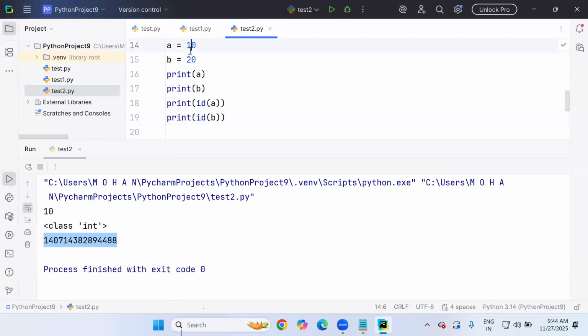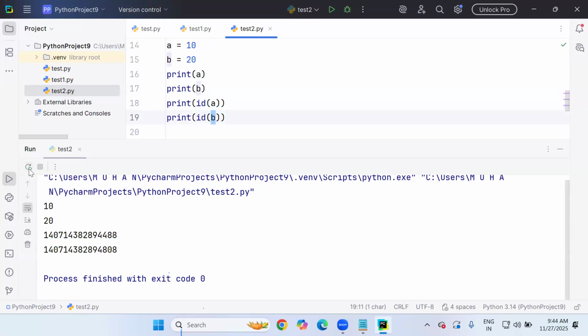So A value is 10, we printed A, and B value is 20, we printed B. At the same time, I'm getting the memory address of A as well as of B. But both have different memory addresses, not the same. You can see different memory address numbers. If I take the value 10 for B also, both have the same memory address, you can see.